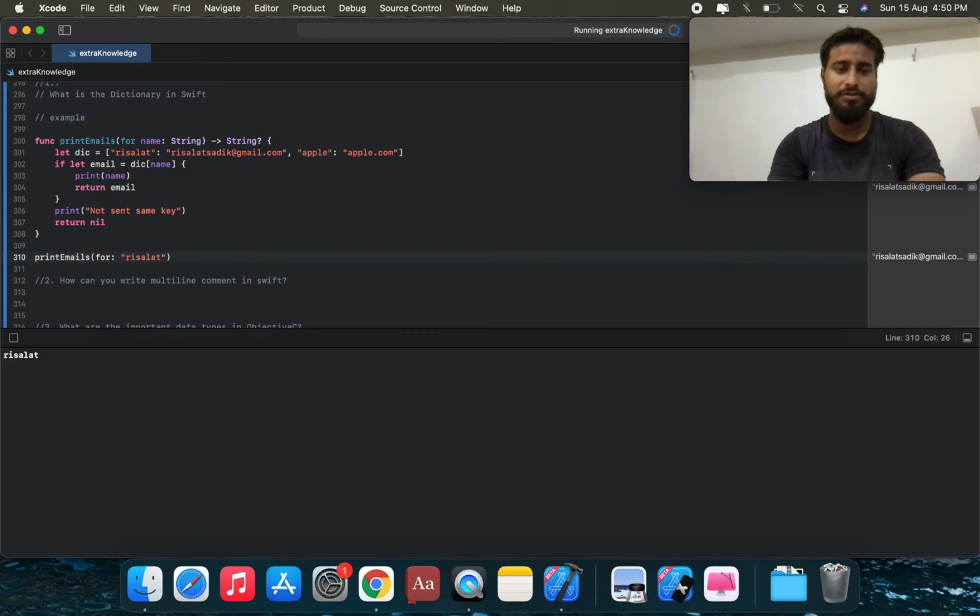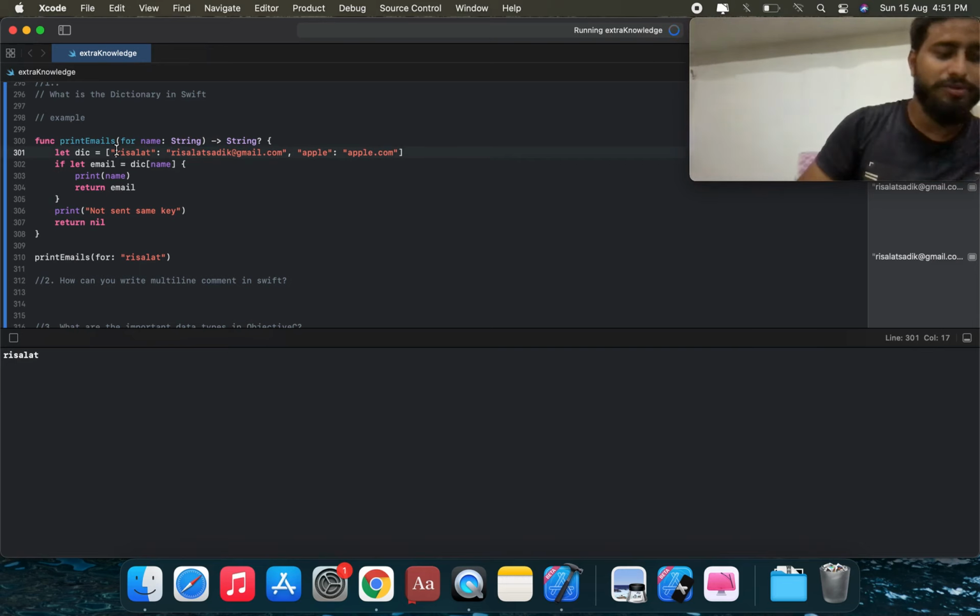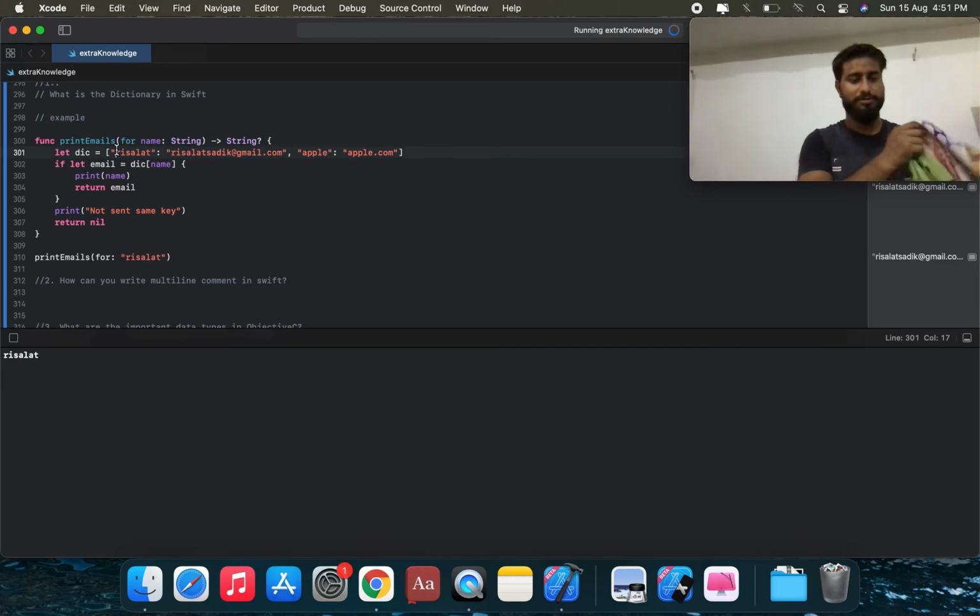This is a risalat, but it does not check the optional string. Risalat key, by using risalat.com, value and key, and value by using a dictionary. By using this dictionary, we're going to call this method. So we're going to call this dictionary and we're going to pass this name.